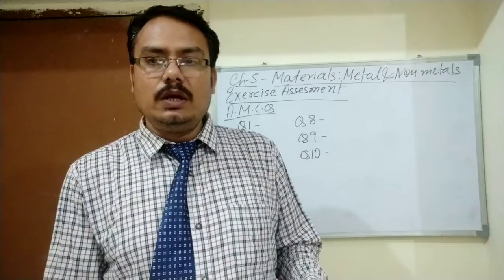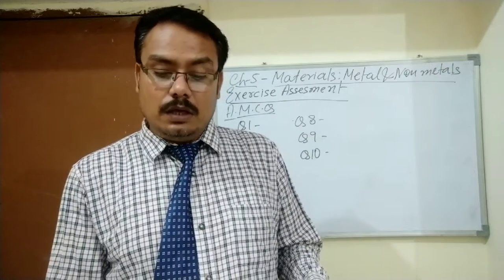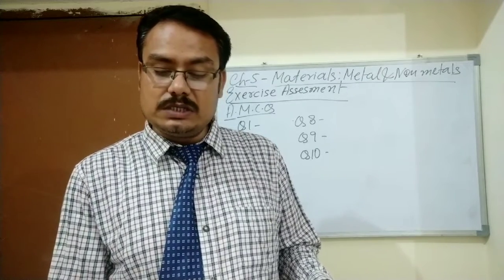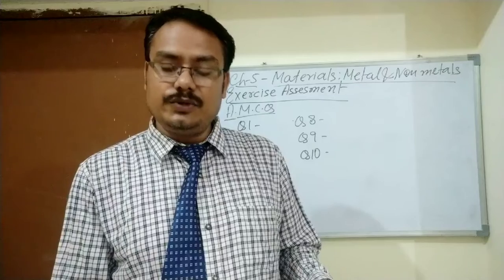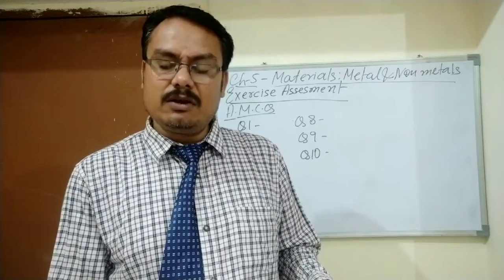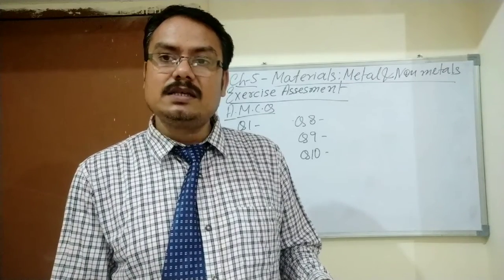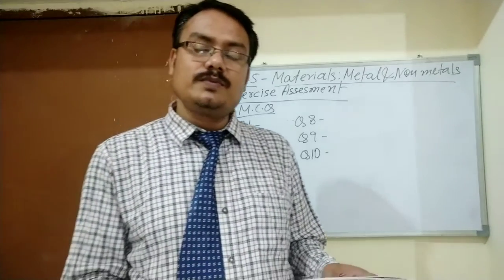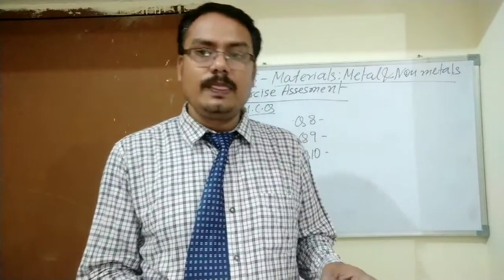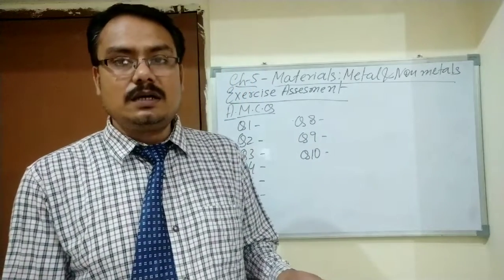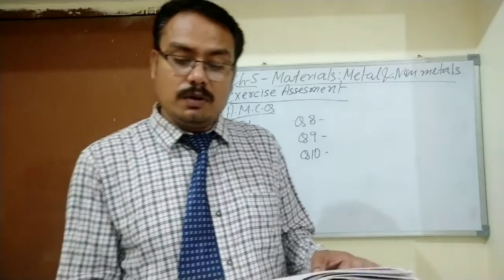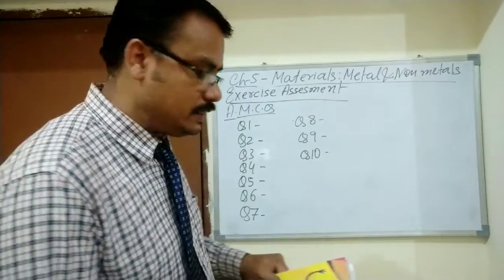Okay, students. Let's see the options given here. In question number 1, option A is oxygen, B is hydrogen, C is carbon dioxide and D is nitrogen. So just guess, students, what will be the correct answer? Yes, B is the correct answer. That is hydrogen. So question number 1, B is the correct answer.